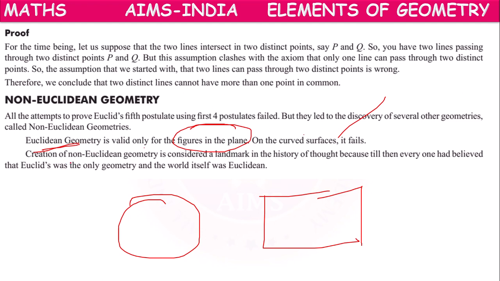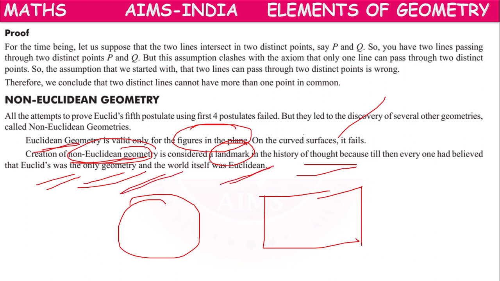The creation of non-Euclidean geometry is considered a landmark in the history of thought, because until then everybody believed that Euclid's was the only geometry, and that the whole geometry in the world belongs to Euclidean geometry.